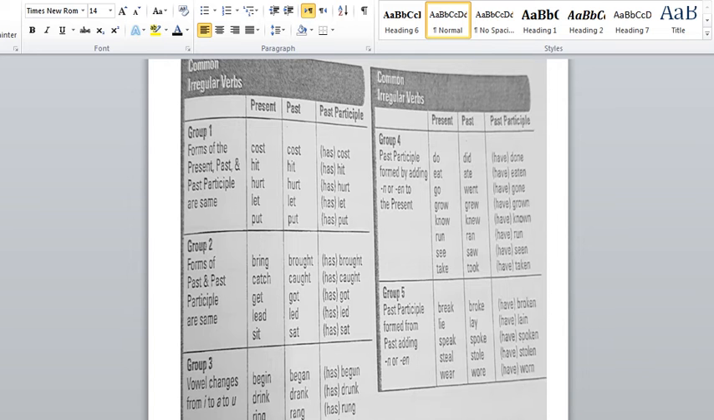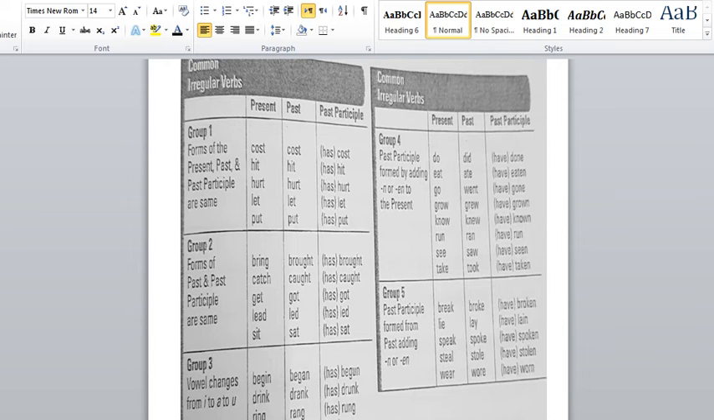Group number 3, vowel letter change from I into U. Look at begin, it's I-N, began, it's A-N as a past, and if you want to change it into past participle, it's U-N, so begun. Drink, drank, and drunk. Ring, rang, and rung.